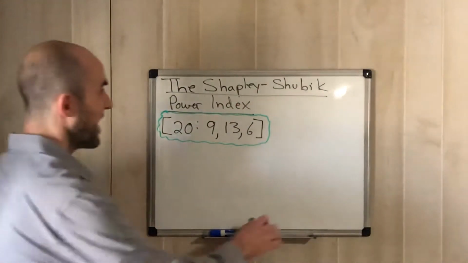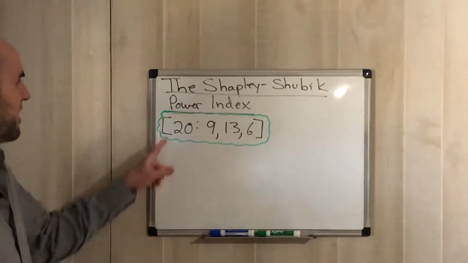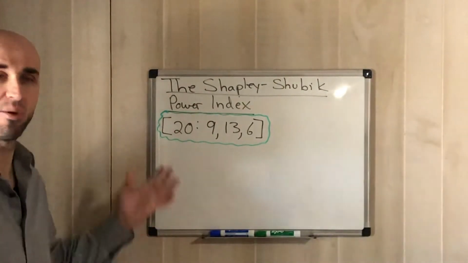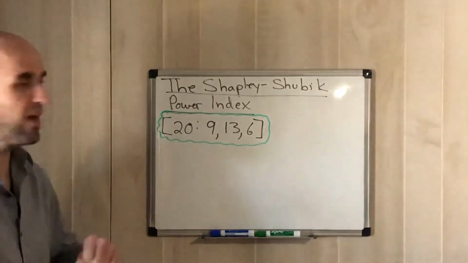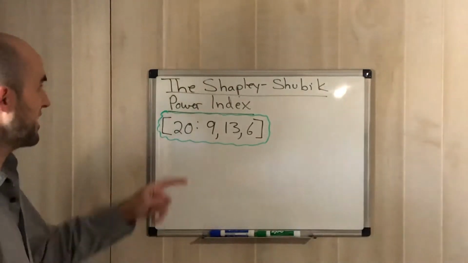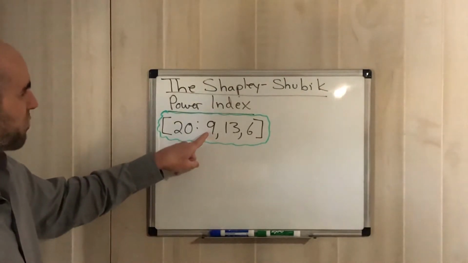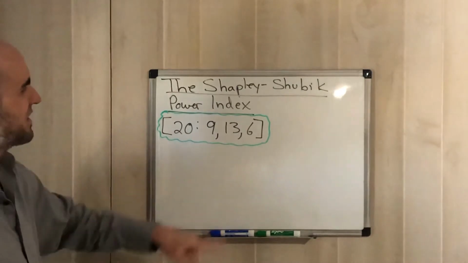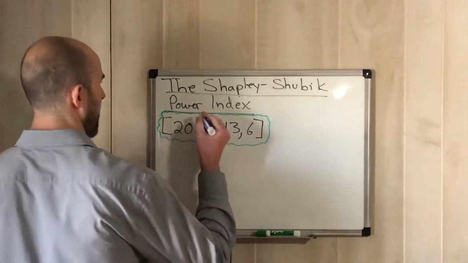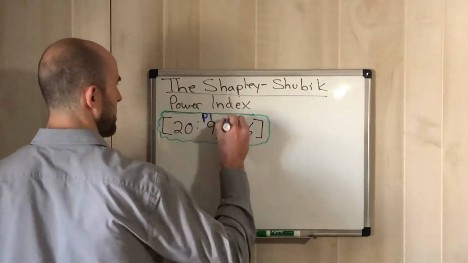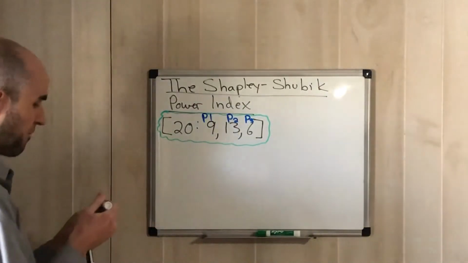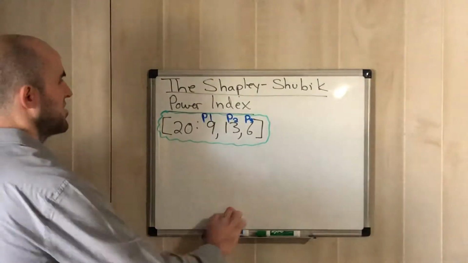And what we did the other day, we analyzed it, right? We know that the first number that shows up is our quota. That's how much is needed to win. So in this case, we need 20 points to win, right? And then everything else that follows is the value, the points that each player brings. So in order, player 1 brings 9 points, player 2 brings 13 points, player 3 brings 6 points, right? So this would be our P1. This would be our P2, this would be our P3. And then again, if there were more numbers, it'd be P4, P5, and so on and so on, right?